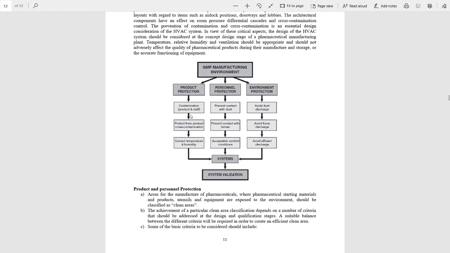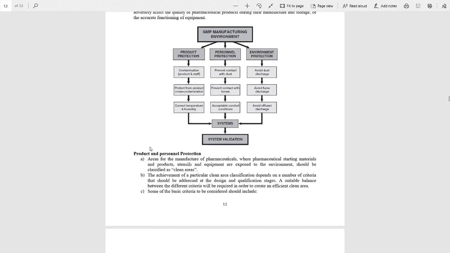To save the product from contamination and staff from contamination, protect from product cross contamination, and control the correct temperature and humidity. In personal protection: prevent contact with dust, prevent contact with fumes, and provide acceptable comfort conditions. Now environmental protection: avoid dust discharge, avoid fume discharge, avoid effluent discharge, and this makes a system validation. Now we will discuss first product protection and personal protection.